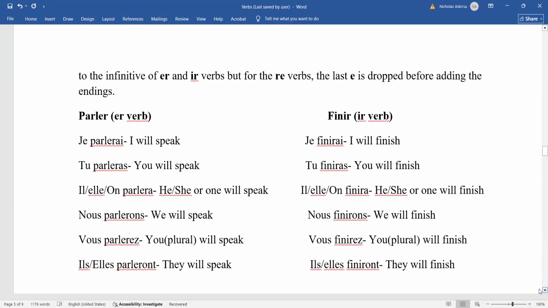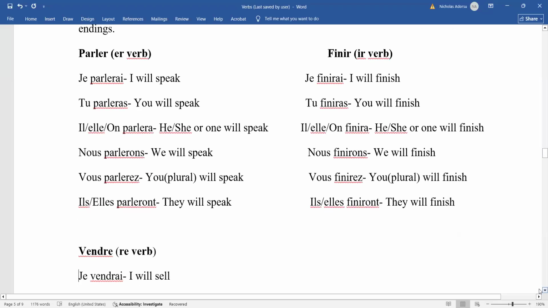If you come to the IR verb, finir, which is to finish, if you look at it carefully, you realize that the same thing happened. We maintained the infinitive form of the verb, then we added the endings. So we have je finirai, tu finiras, elle, on finira, nous finirons, vous finirez, elles finiront. Right? Now you can apply this to all the other regular ER verbs and regular IR verbs.